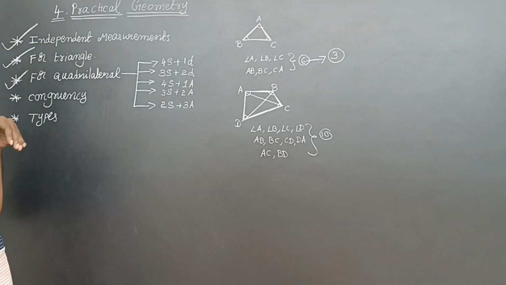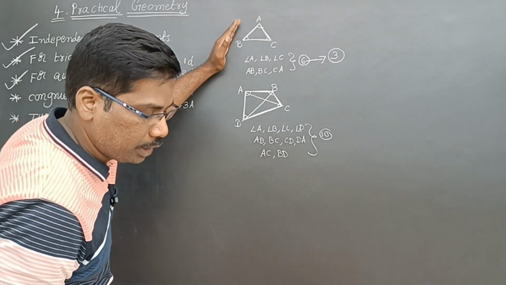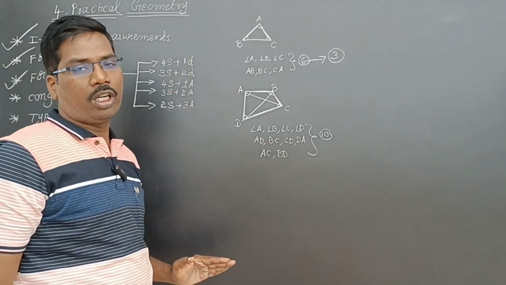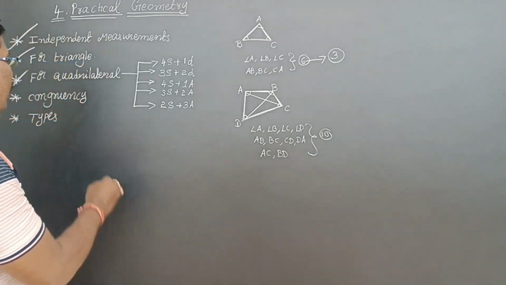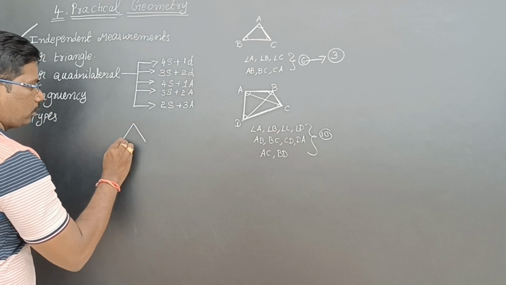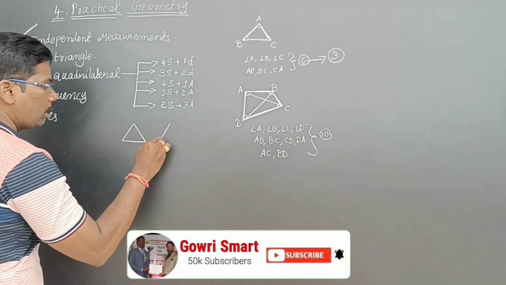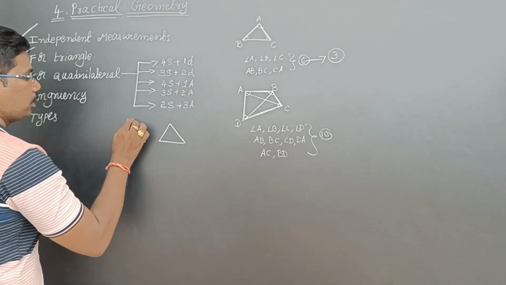Before going to discuss this, first of all, we should know congruency and its types. If you know the congruency and its types, then we can construct a triangle and a quadrilateral. Otherwise, you can't. Let us see. Congruency: if two triangles are having the same shape and the same size,